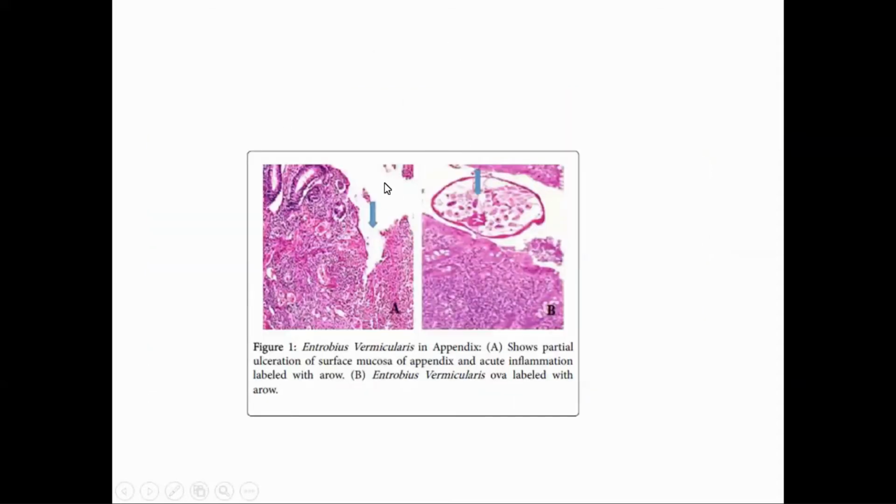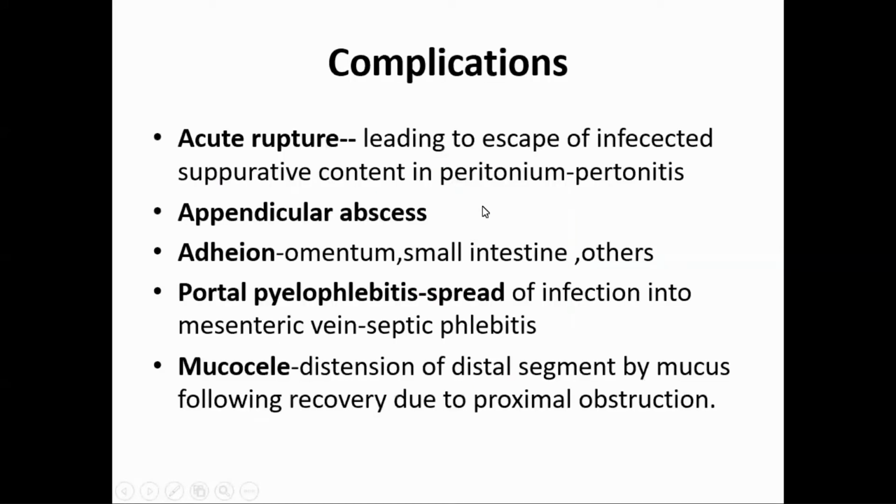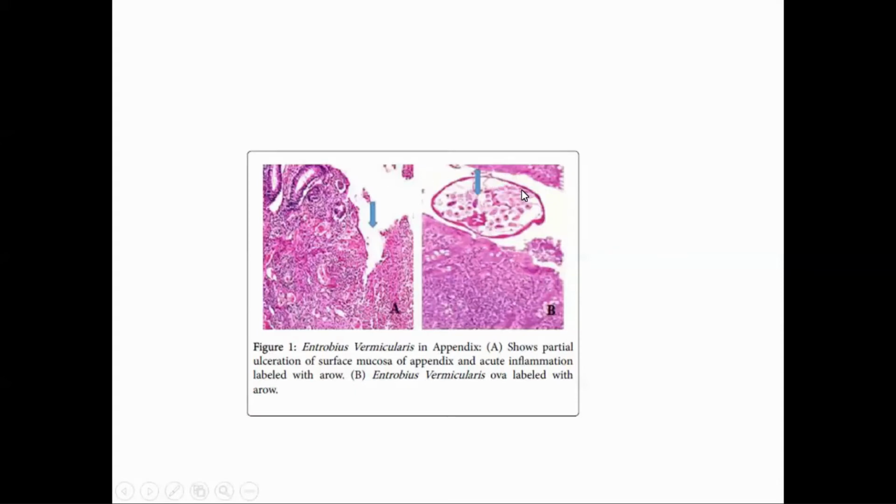Now what is this? This is in low power, this is in high power. This is Enterobius vermicularis inside the appendix lumen. There is partial ulceration, see there are no villi here, they are ulcerated, the surface mucosa, and acute inflammation in all the layers. And this is the ovum of Enterobius vermicularis. So this is obstructing the lumen of the appendix, causing acute appendicitis.